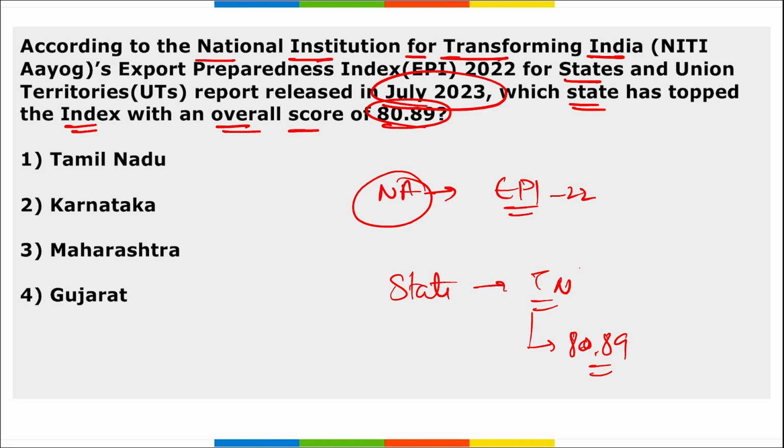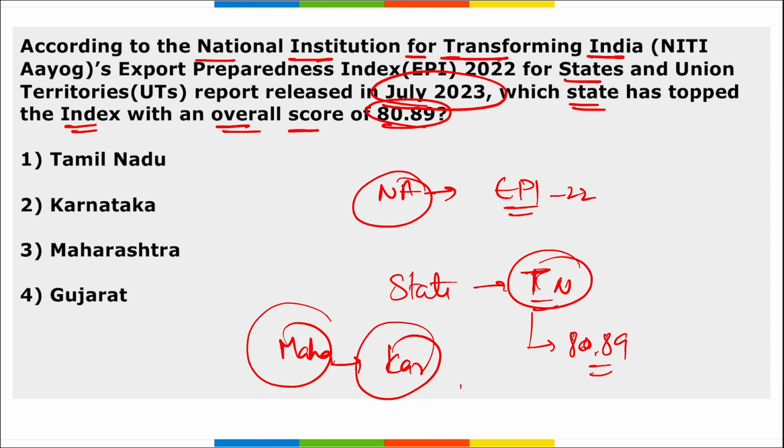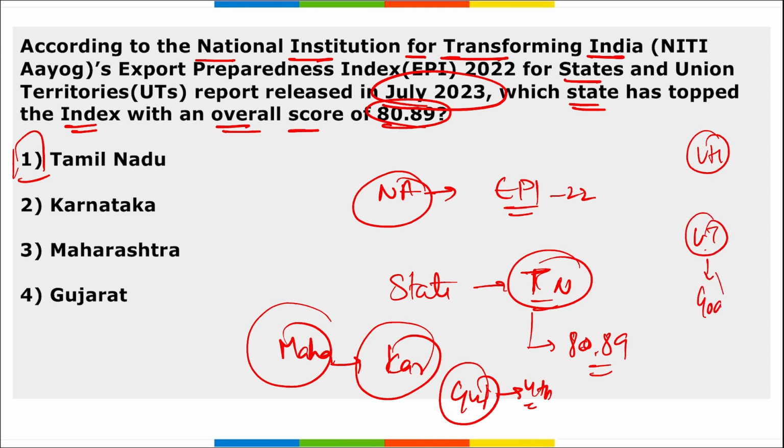Correct. On top it was Tamil Nadu, on second it is Maharashtra, then Karnataka was on the third position, and Gujarat is on the fourth position. So the right option is option 1 here. Correct. If we are talking about the Himalayan states, then remember Uttarakhand has topped here. If we are talking about union territories, it is Goa that has topped here.